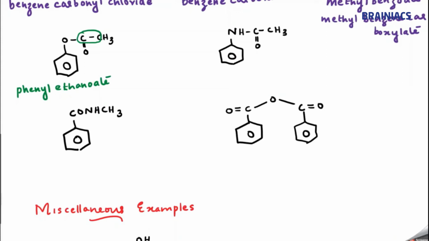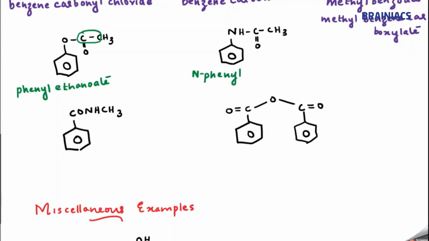Now what about this one? This is CH3CONH2. So here one H is replaced with this one, correct? So what can be the name of this compound? One H is replaced by phenyl, so I will start by saying N-phenyl.